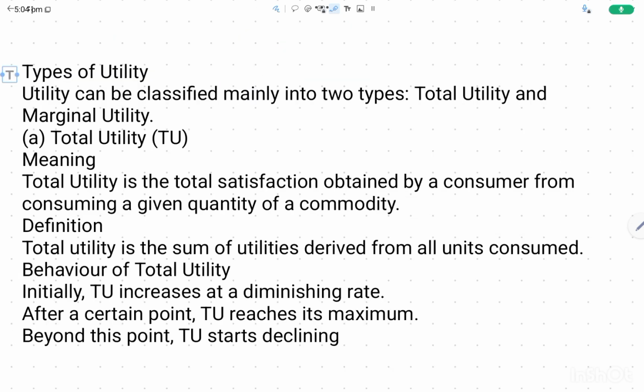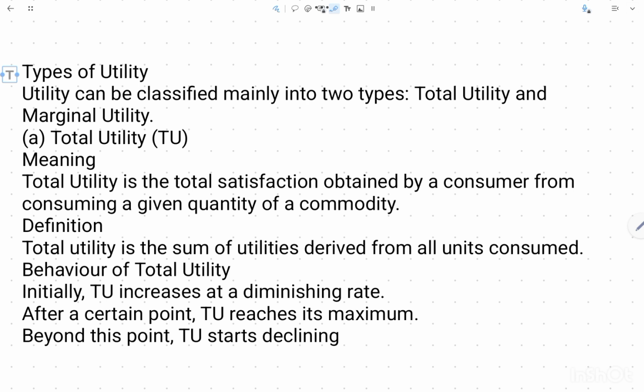There are two types of utility, that is total utility and marginal utility. Now, total utility is the total satisfaction obtained by a consumer from consuming a given quantity of good. So, whenever you are consuming something, let's say you are eating a toffee or a chocolate or a pizza, the total satisfaction that you had at the end of your meal, that is total utility.